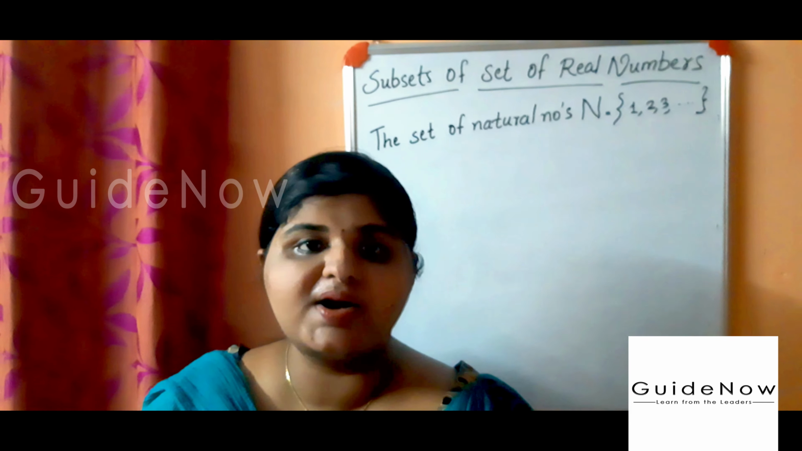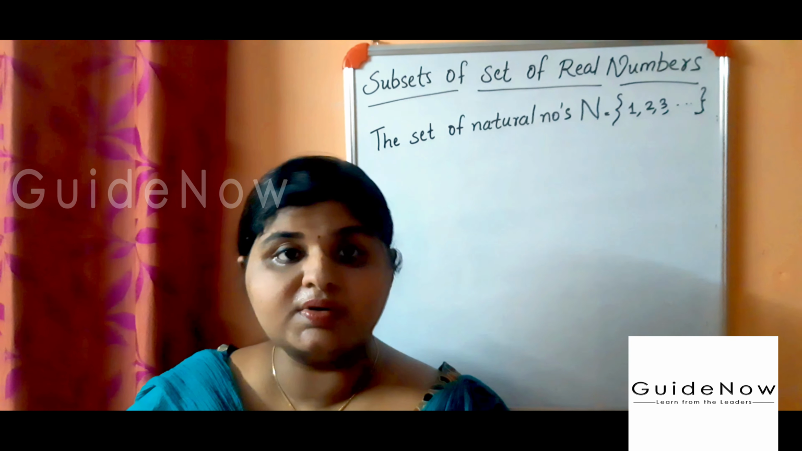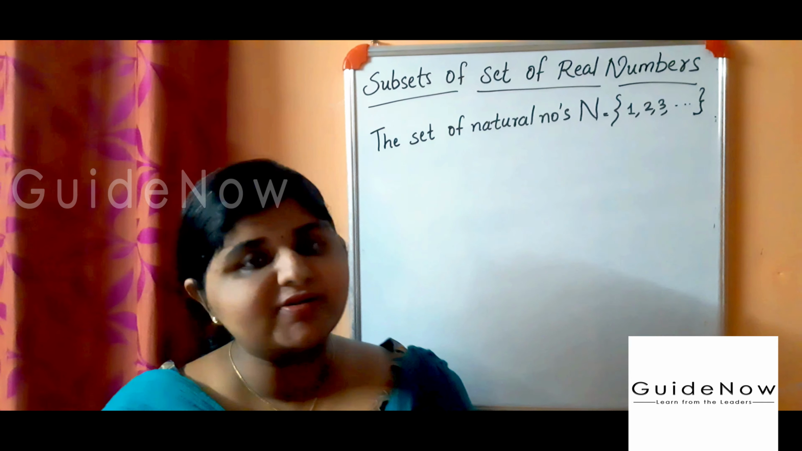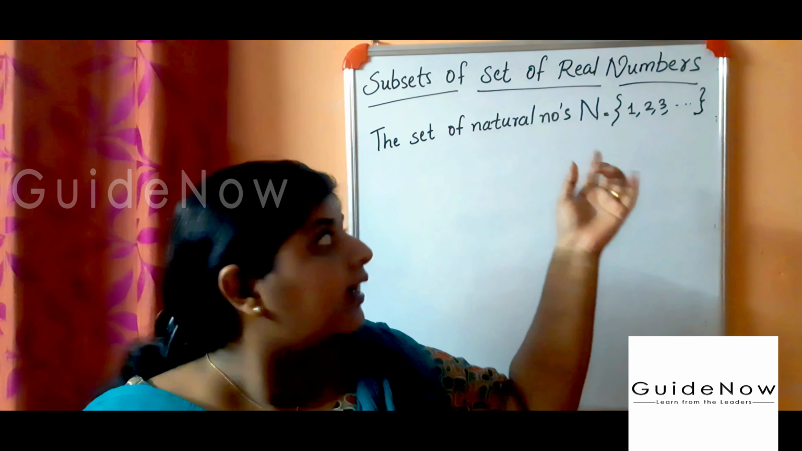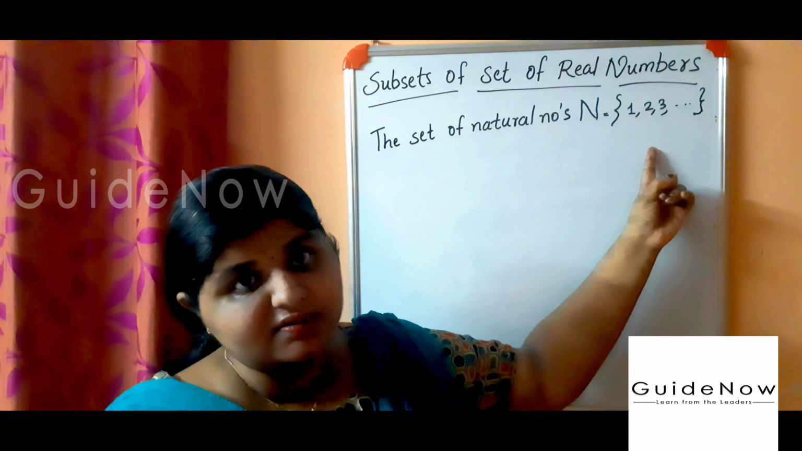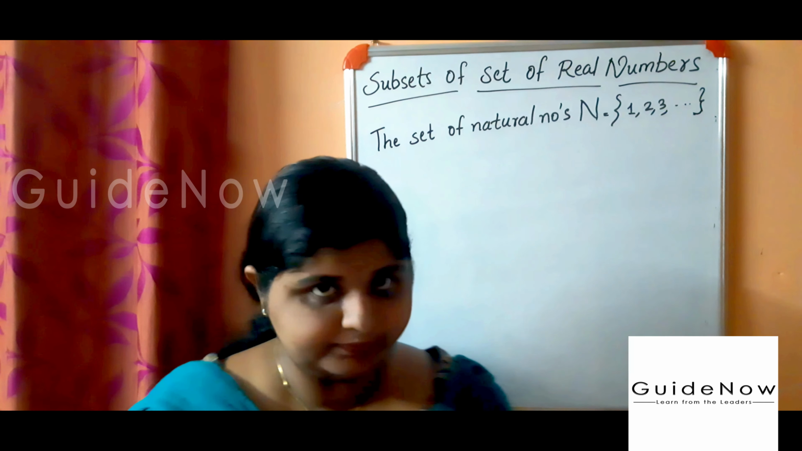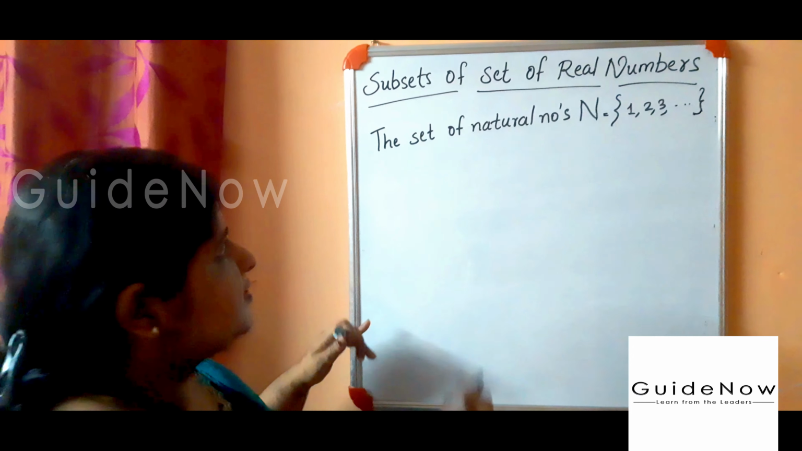First we are discussing the subsets of real numbers. The first one is natural numbers. What are natural numbers? Natural numbers are denoted by capital N, and they are 1, 2, 3, and so on.